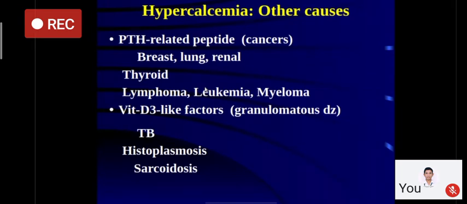Then we have conditions which are associated with either increased levels of vitamin D intoxication, or various granulomatous disorders where there is increased conversion of 25-hydroxy to active vitamin D inside the granulomatous tissue, where 1-alpha hydroxylase is expressed in macrophages. Three important disorders associated with this are tuberculosis, histoplasmosis, and sarcoidosis.